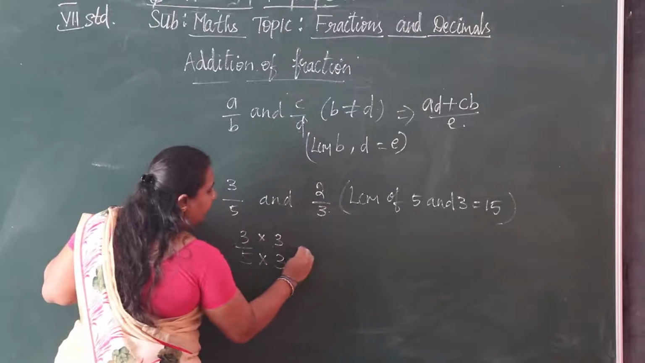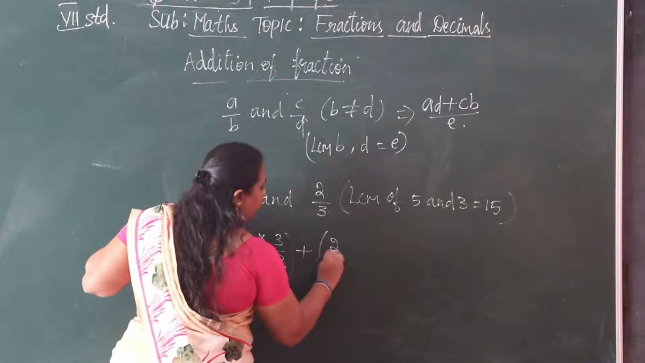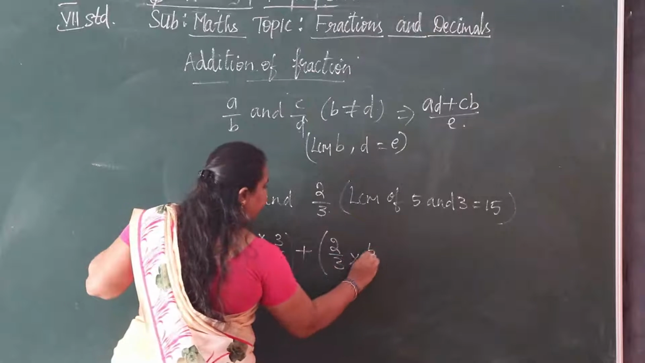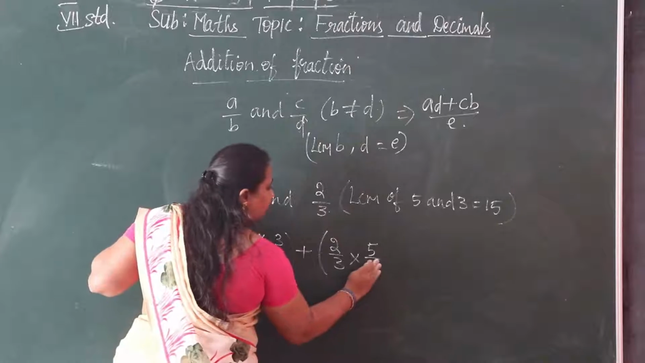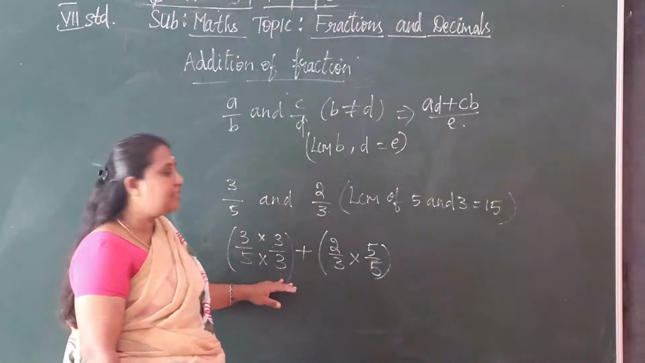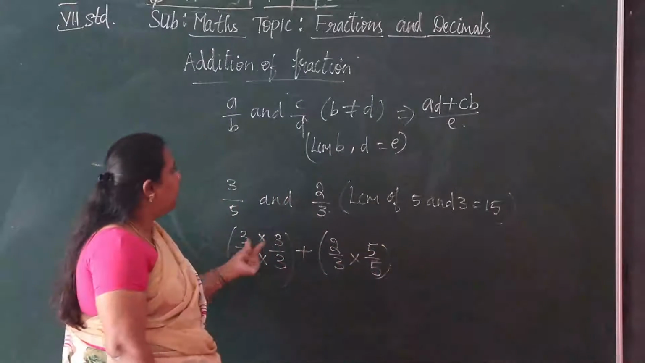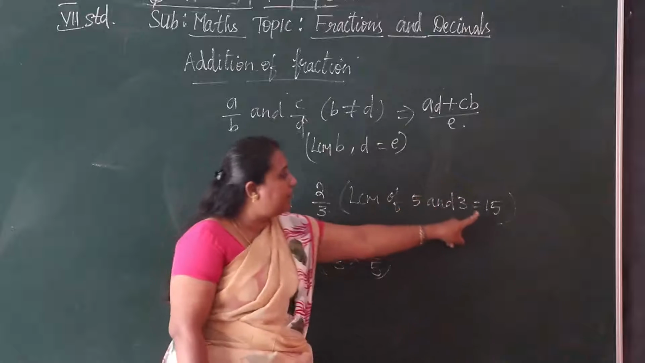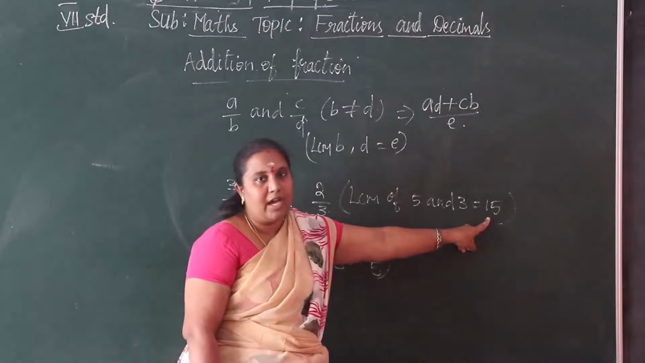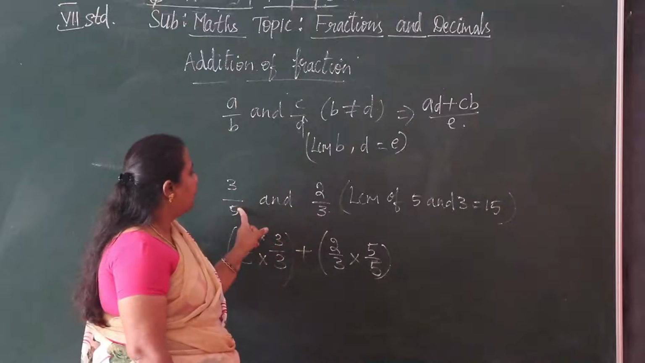So plus, 3 by 5 into 3 by 3, and plus 2 by 3 into 5 by 5. Why? Because we want the denominator as 15. So what is the number here? E. Okay, the other number as E. That is, we have 15 here. We want 15, so for that we are cross multiplying.